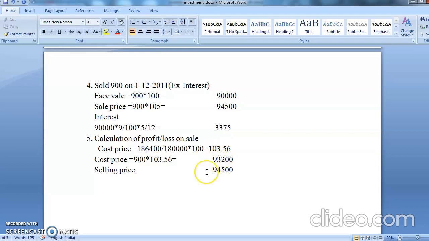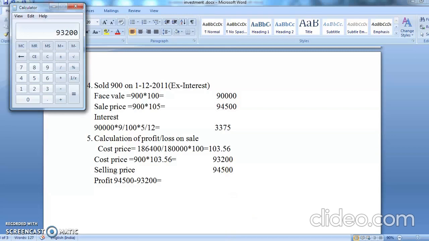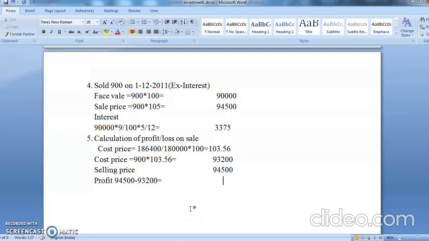Okay. Now you will see the selling price is more than the cost price. When the selling price is more than the cost price, that means you are having a profit. So you are going to write here profit. So what is the profit? Your selling price is 94,500 minus 93,200. You get the profit. It's one and the same. You get 1,300. So 1,300 is your profit.